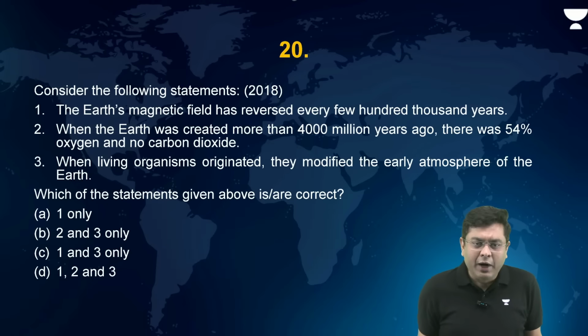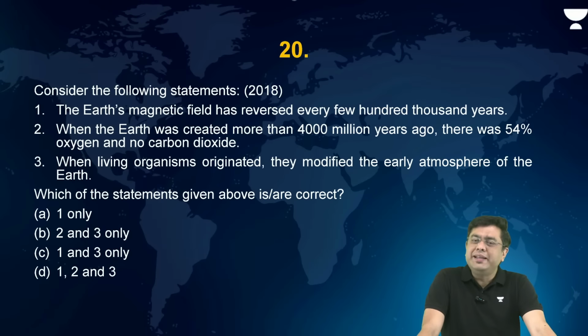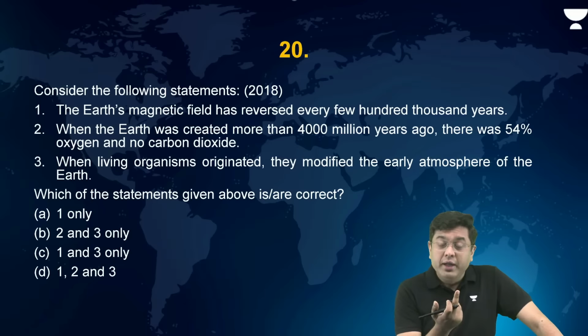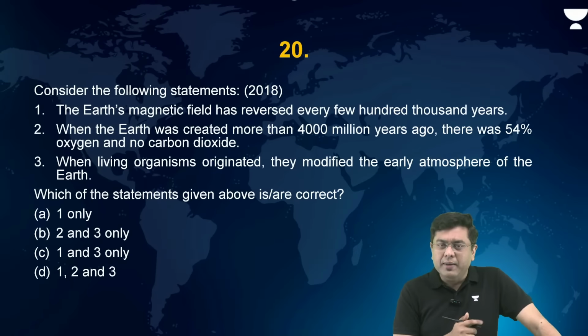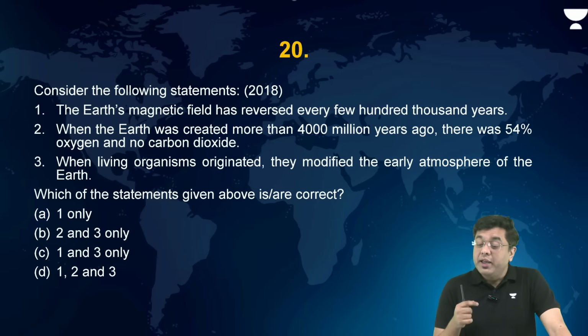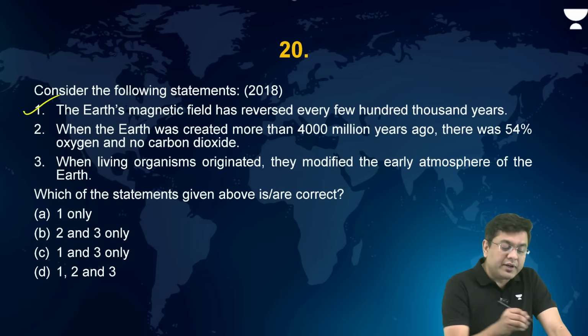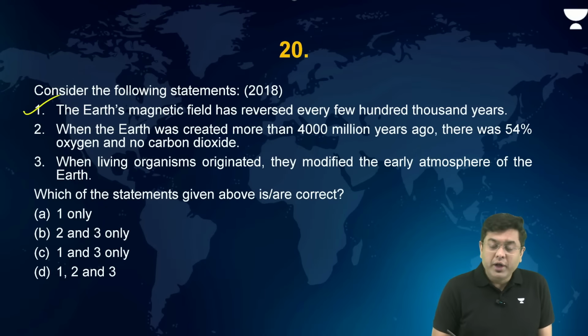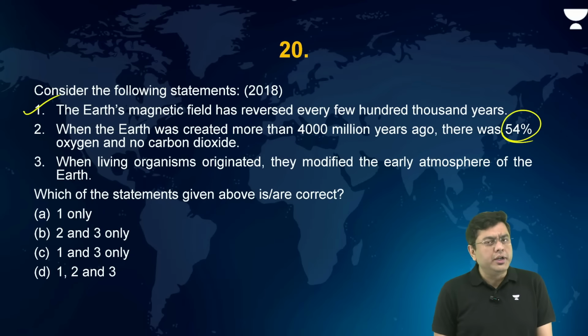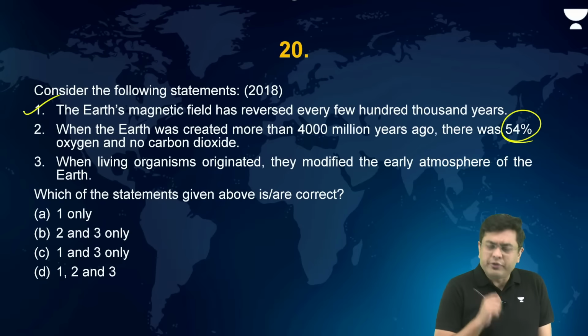Okay? Now, here, consider the following statements. The Earth's magnetic field has reversed every few 100,000 years. That is true. Because of the movement of the outer liquid core, which consists of an abundance of iron and nickel, there has been a frequent change in the Earth's magnetic field ever since the evolution of the planet 4.5 billion years ago. When the Earth was created more than 4,000 million years ago, there was 54% oxygen and no carbon dioxide. Let's hold on to that.